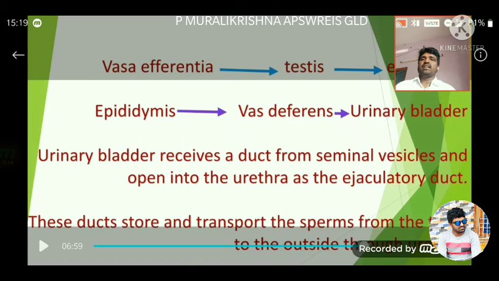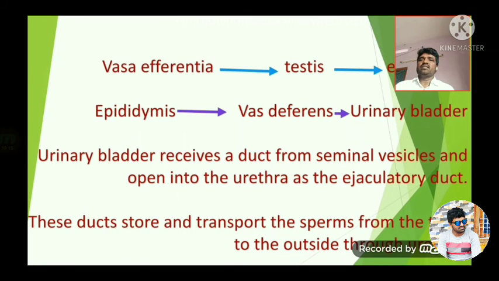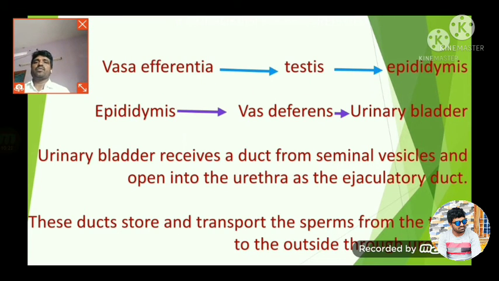The vasa efferentia leave the testis and open into the epididymis. The epididymis leads to the vas deferens, which ascends to the abdomen and opens into the urinary bladder.